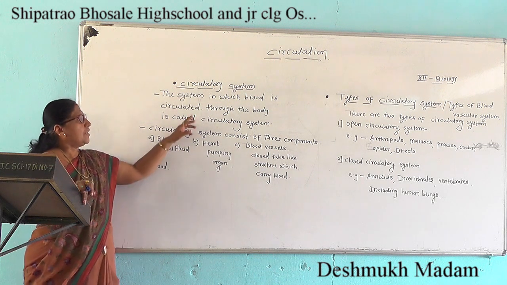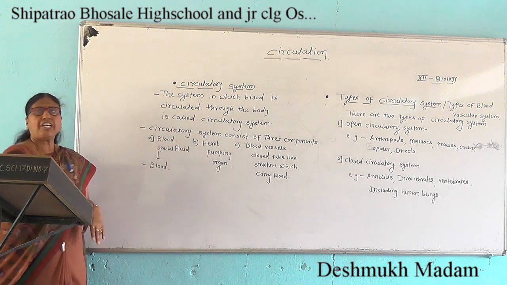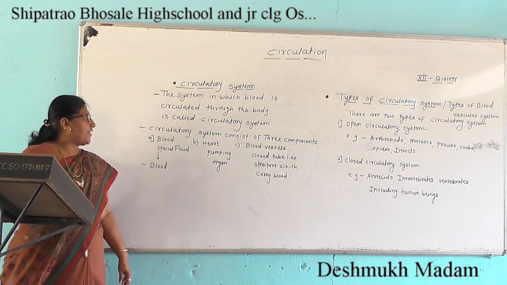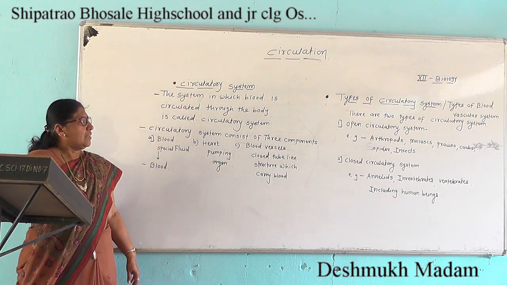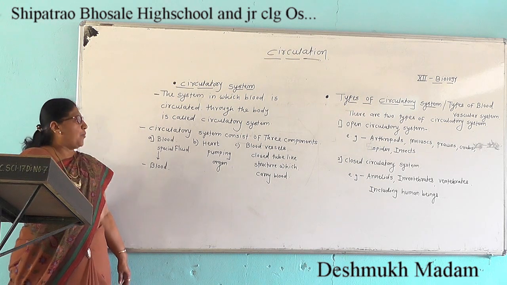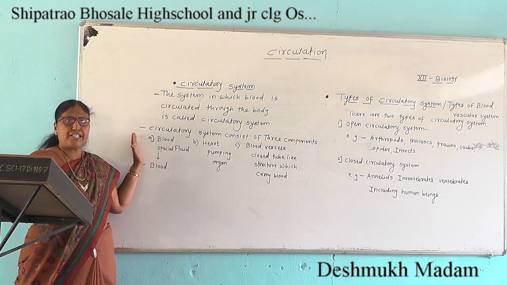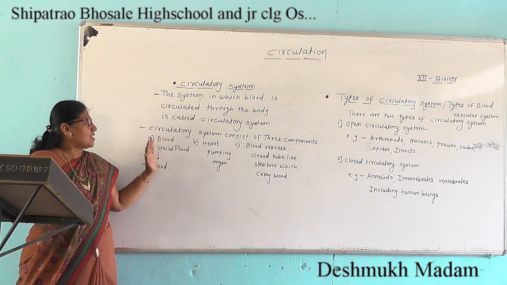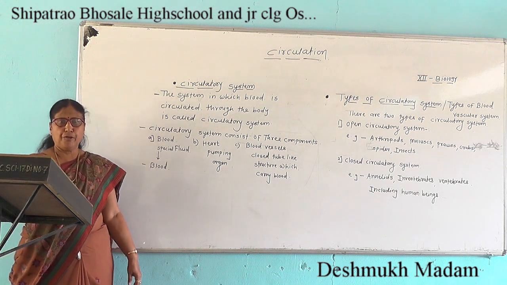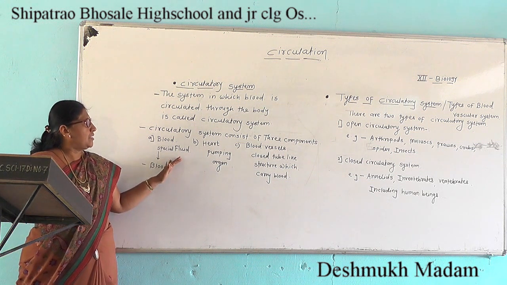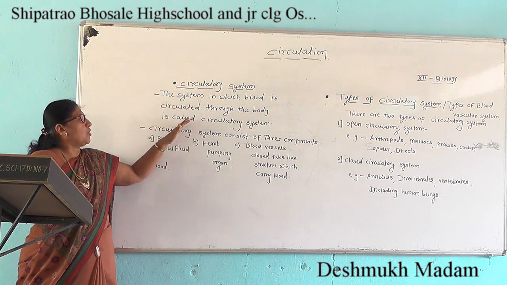The system in which blood is circulated through the body is called the circulatory system. In the circulatory system, there are three components which perform its function. The first component is the blood, a special fluid which circulates throughout the body.